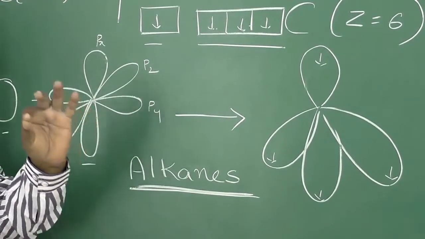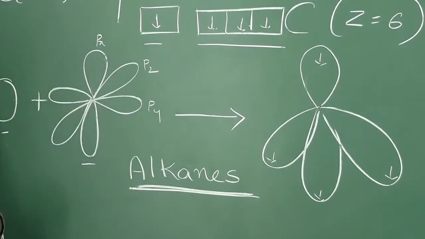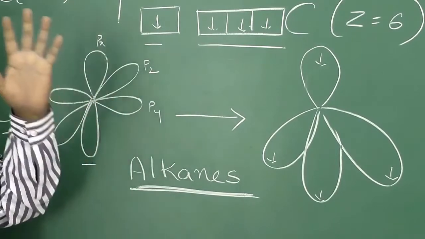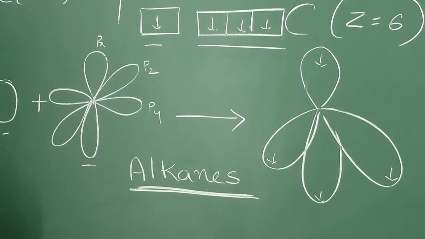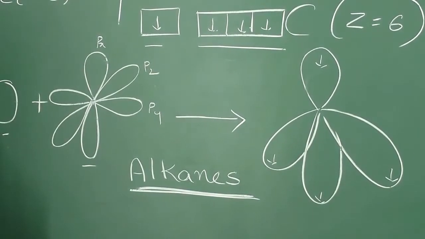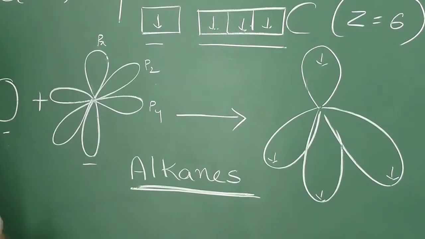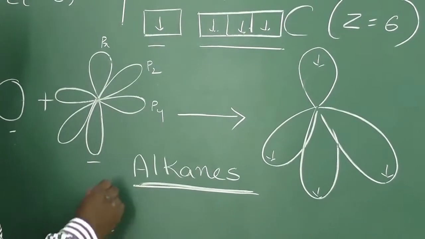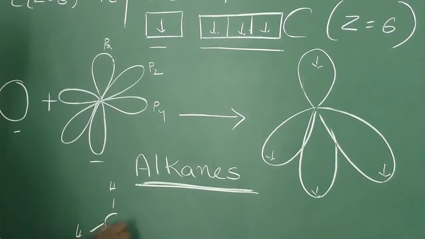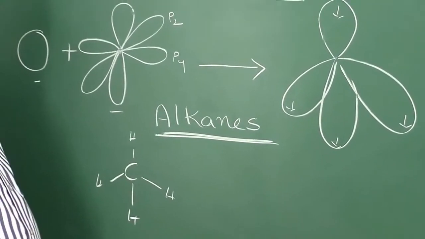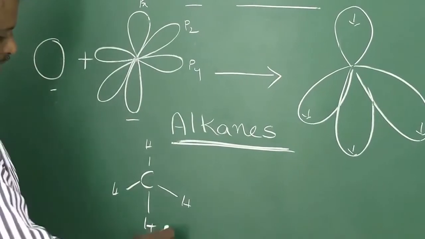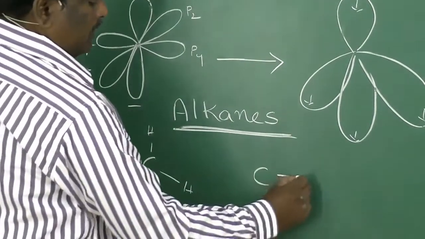Such compounds are called alkanes. Examples: methane, CH4. Carbon forms 4 bonds with 4 hydrogen atoms. This is methane. And another compound, ethane.